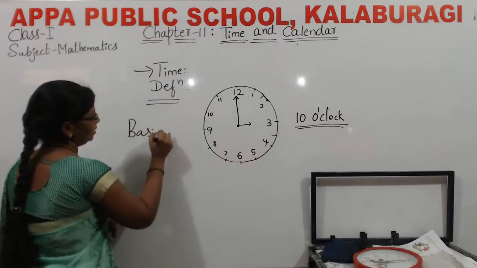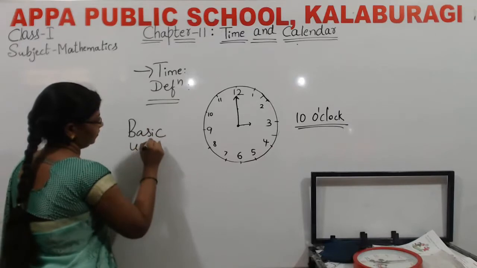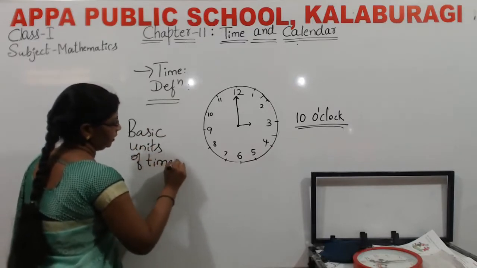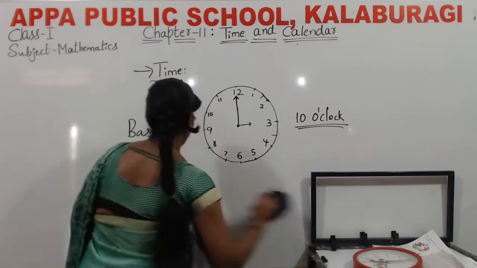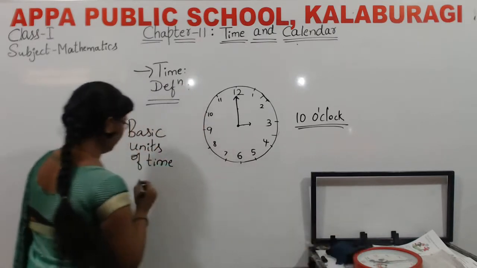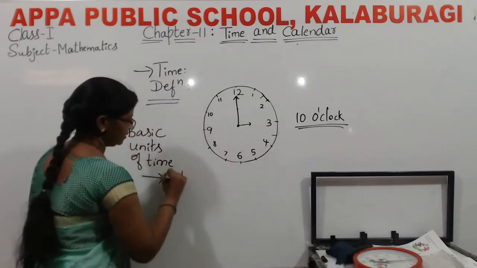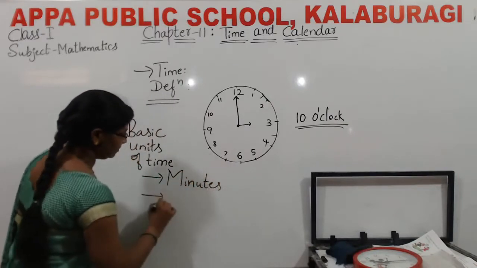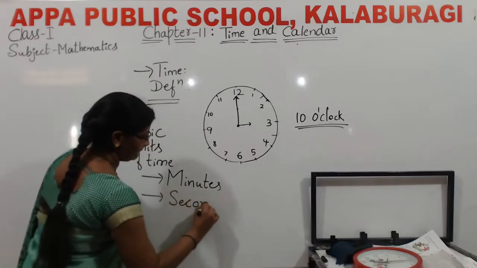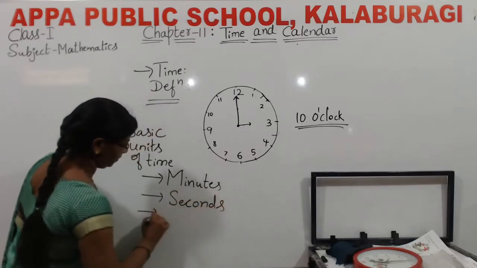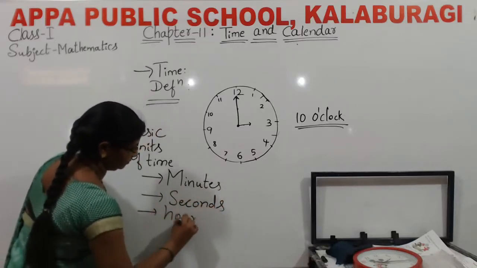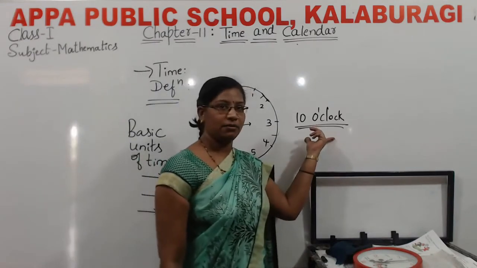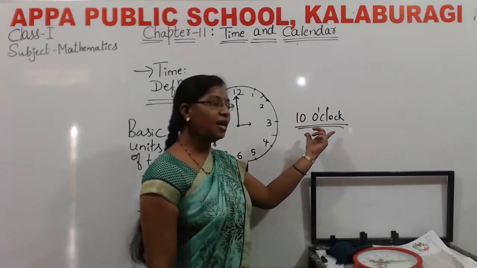The basic units of time are minutes, seconds, hours. Your school timing is 10 o'clock.